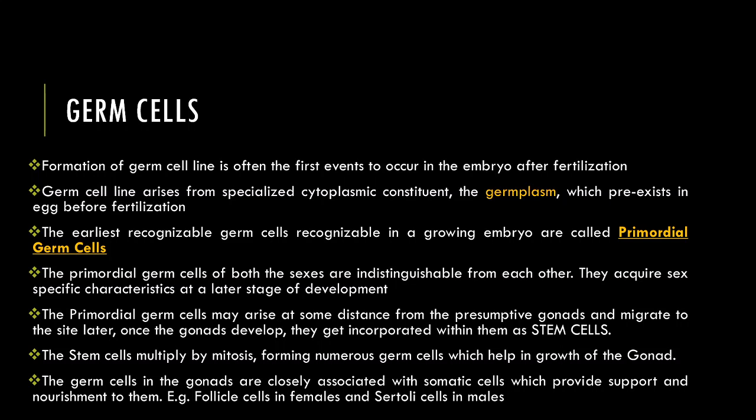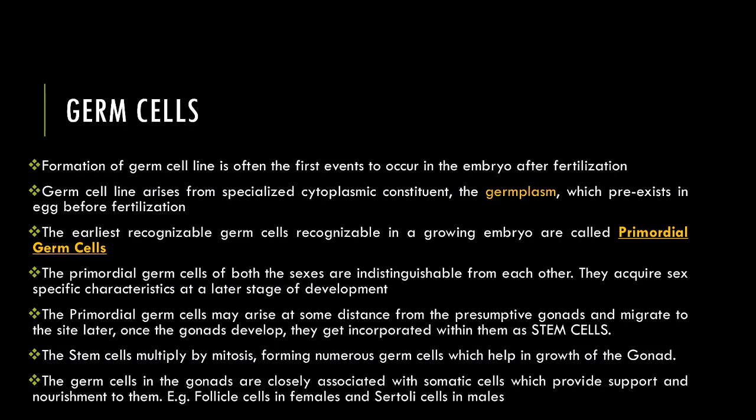The germ cells then migrate to that location where the gonads are developing, and they integrate or incorporate themselves into the gonads and are then called stem cells. These stem cells keep on dividing by mitosis, and they form a large mass of germ cells which helps in the growth of the gonad.